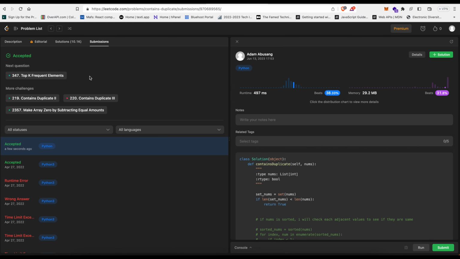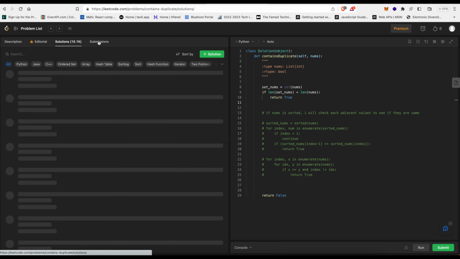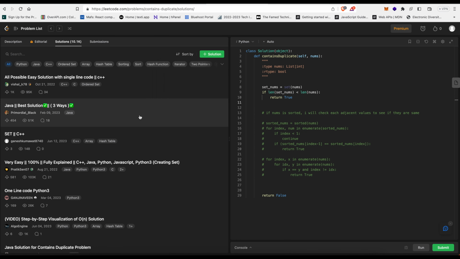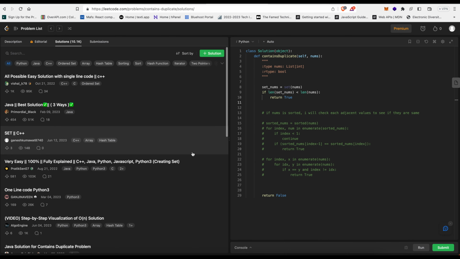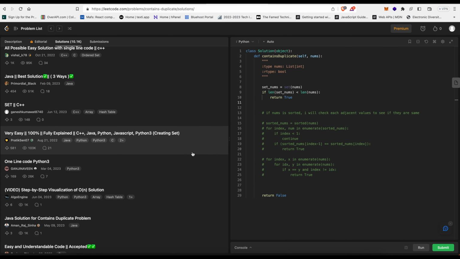Okay, I'll take this. Make array 0 by 7, top k frequent. Okay, this is cool. Might be a bit too advanced. I'm going to look at the solutions and see what other fast methods people use that are faster than just using a set. Or probably you can just do the same thing I did, like set nums equal to set of nums, but maybe you do it in one line. I don't know if one line is going to make it faster.